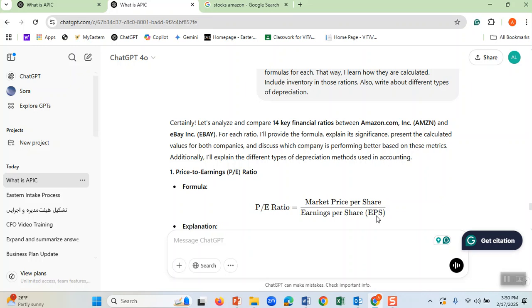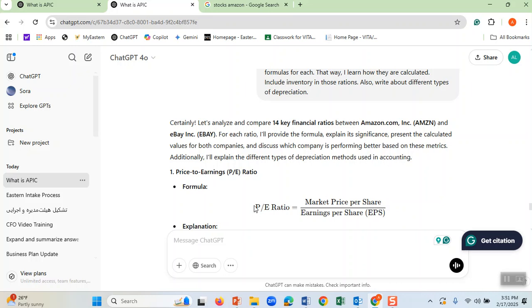Therefore, the market price of share was 228. I divide that by 1. That answer would be 228. If the EPS was, let's say, 2, then 228 divided by 2 is half of 228, which is 114.